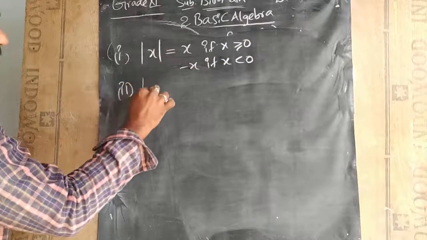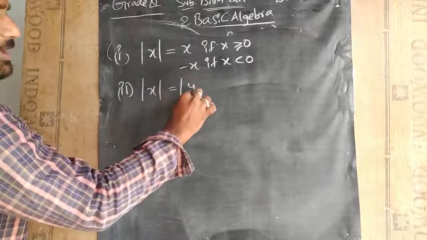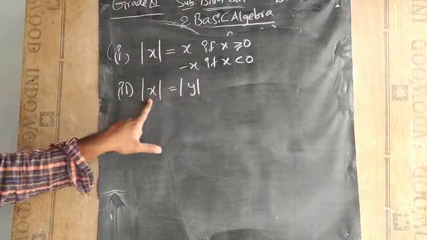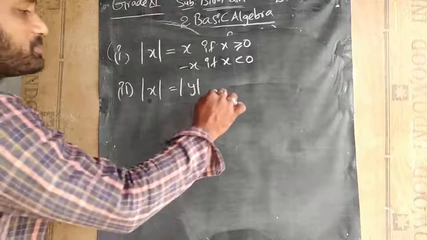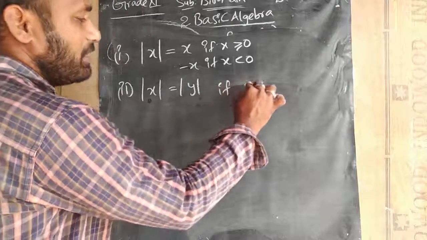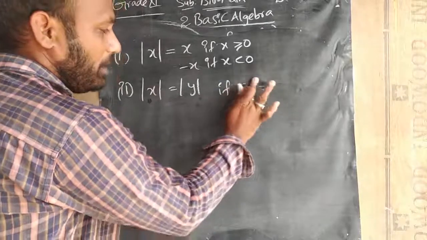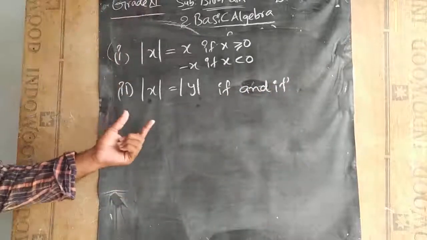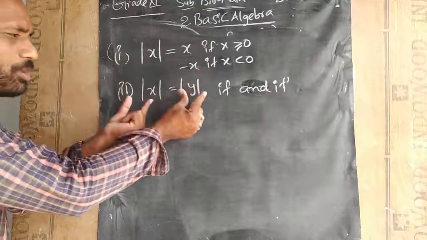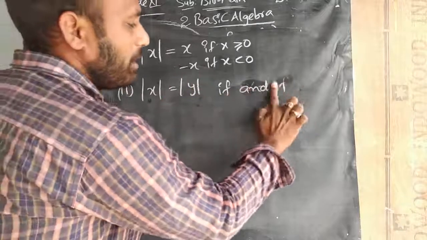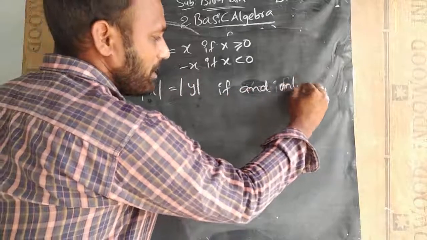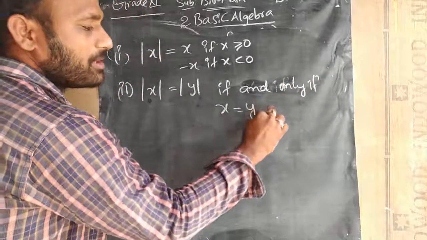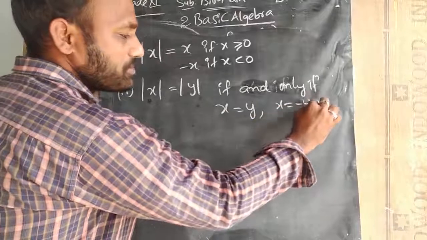Now if I want to say modulus of x is equal to modulus of y, with some other value in y, what condition should be satisfied? In the examination, if they give that the two modulus are equal, then if and only if x is equal to y, or the other case, x is equal to minus y.